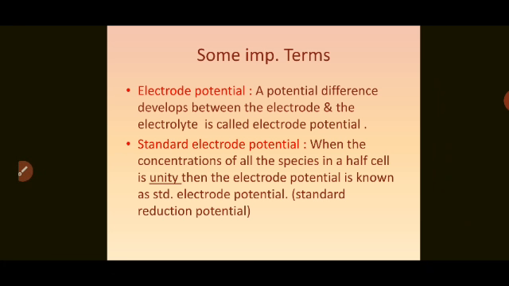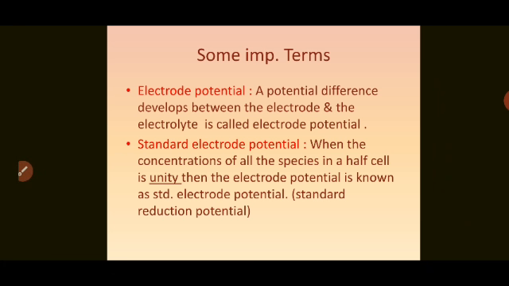So there is a phase difference, or we can say the physical state is different, and hence there exists a potential difference. Because metal has a tendency to lose the electron, it becomes negatively charged and the solution becomes positively charged. Therefore, two different charges are formed near the rod, and this is called electrode potential.